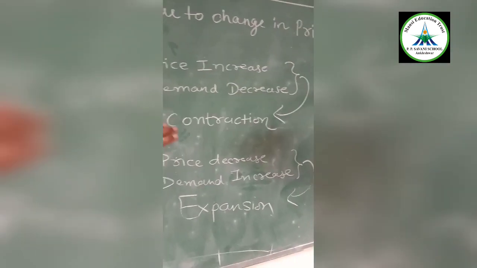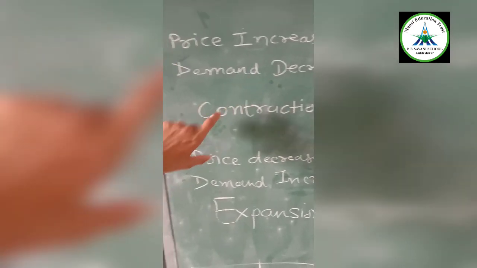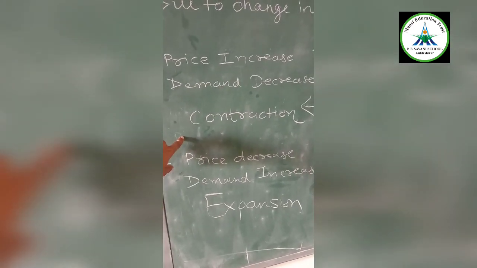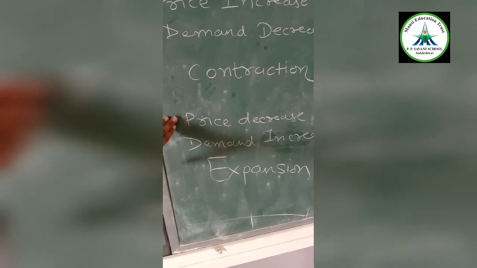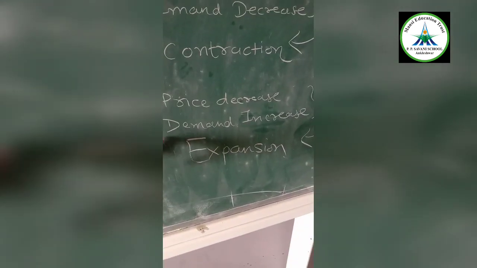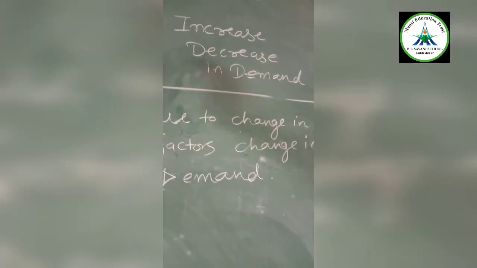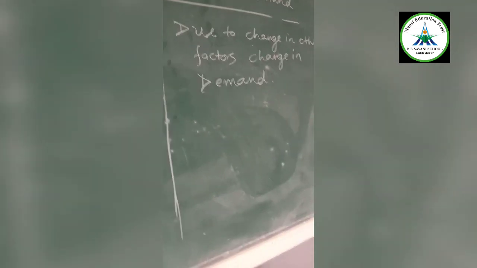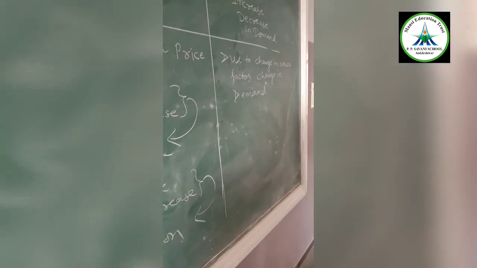If price increases, then demand will decrease, and if demand is decreasing, then we know it as a contraction. And if price decreases and demand increases, then we can say it is an expansion. And increase and decrease in demand takes place when other factors are changing and due to that the change in demand can be seen.